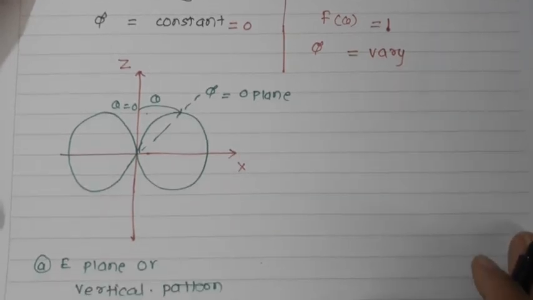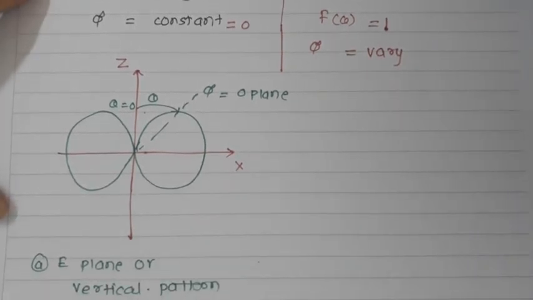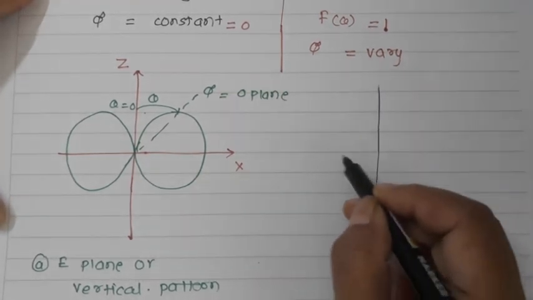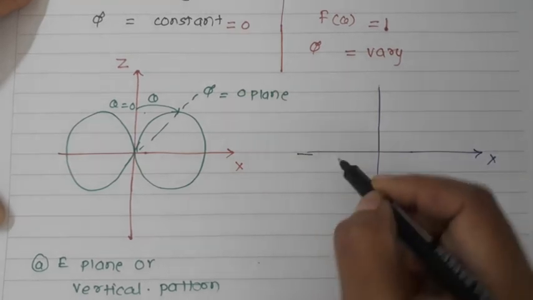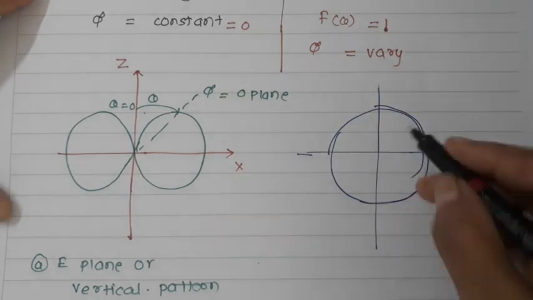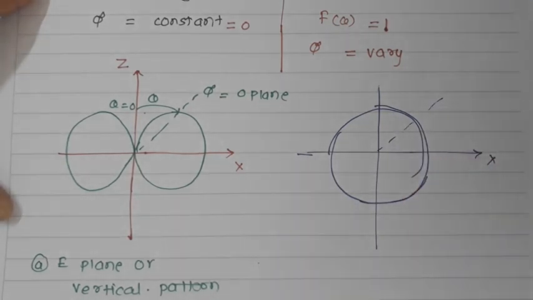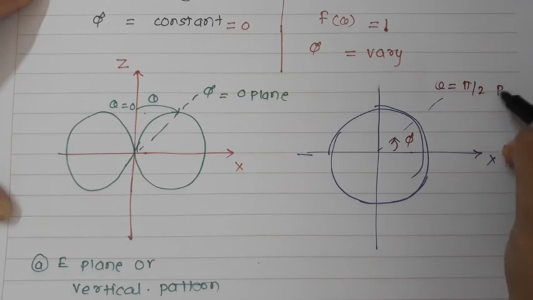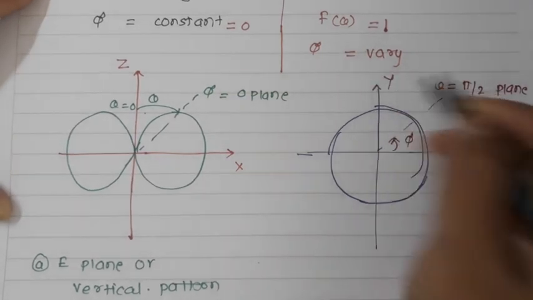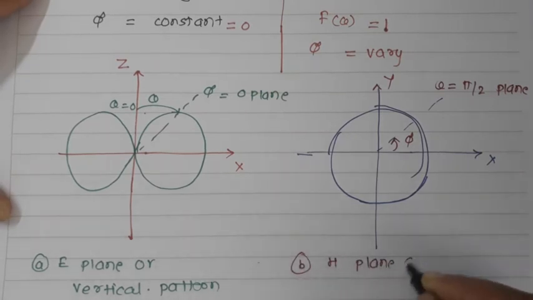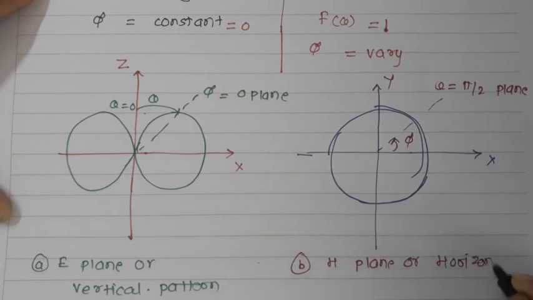So now let us talk about the another pattern, that is the H plane pattern. So here, if you draw this H plane pattern, this is the y coordinate and this will be the x coordinate, and here you will get this particular pattern as a circle. So you can write here this theta is equal to pi by 2 plane, and this is x and this will be the y. So I will call this pattern the H plane or horizontal pattern.